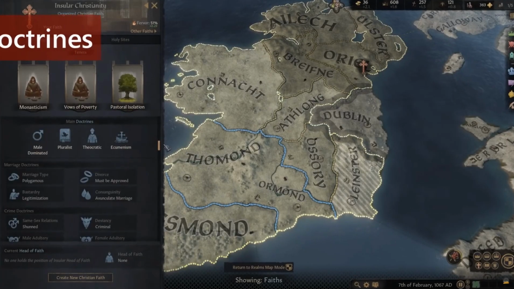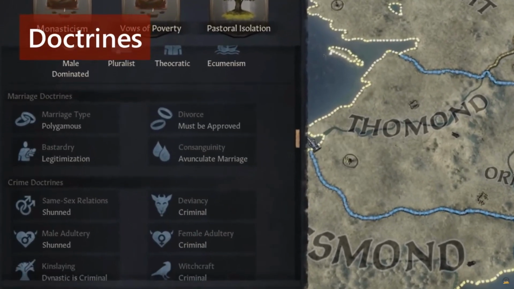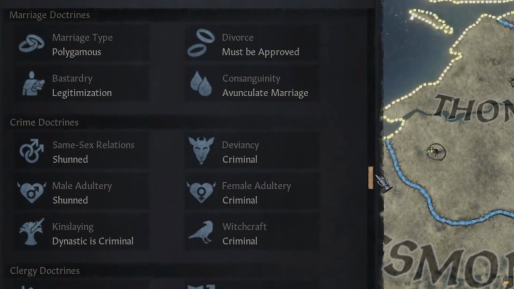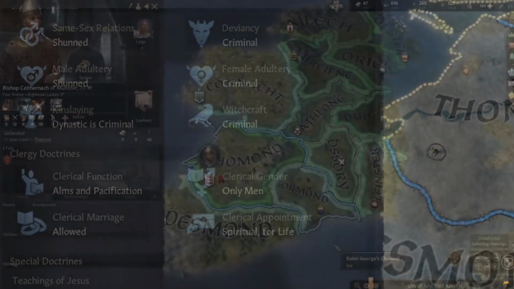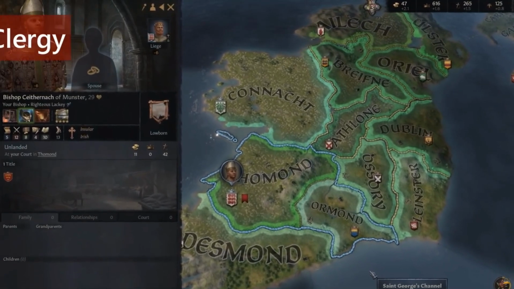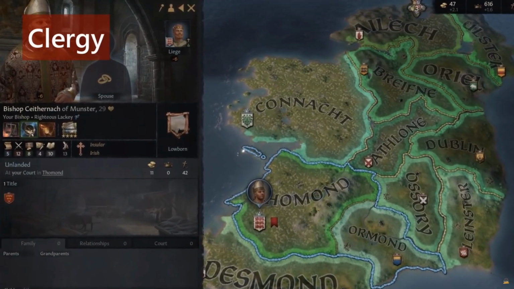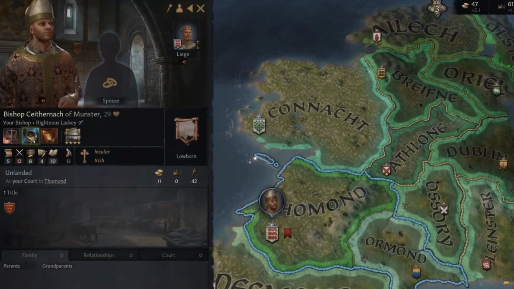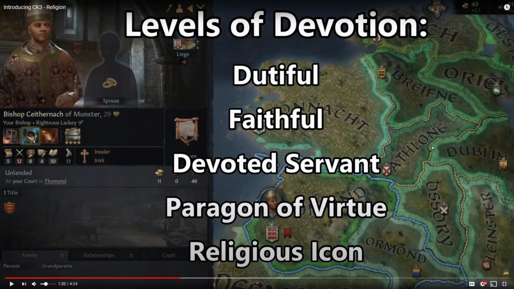Each faith comes with a set of doctrines, religious laws that determine what is acceptable behavior within a faith. Okay. These doctrines will be a great guide for how you want your rulers to behave and what traits would be favored amongst your countrymen. When it comes to religion, your character's devotion can help you greatly earn the respect of the clergy, which includes the court chaplains, realm priests, theocratic rulers, or really anyone with a monk trait. As you increase your piety, so does your devotion. There are 5 levels of devotion: dutiful, faithful, devoted servant, paragon of virtue, and religious icon.